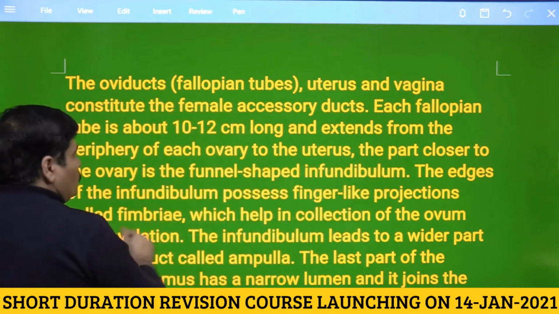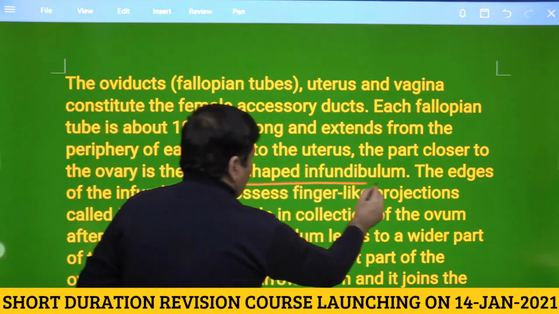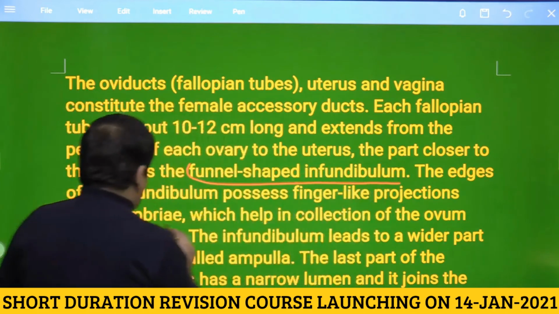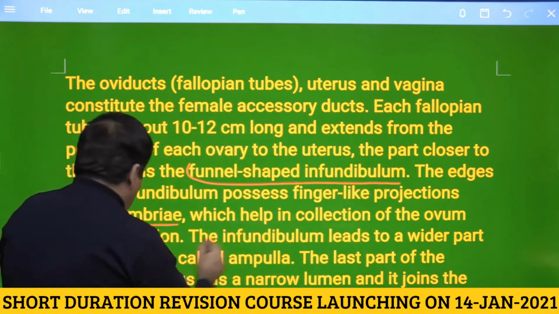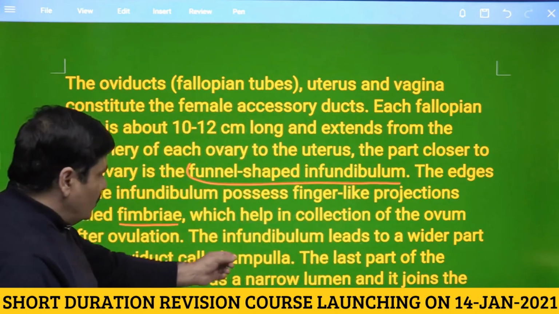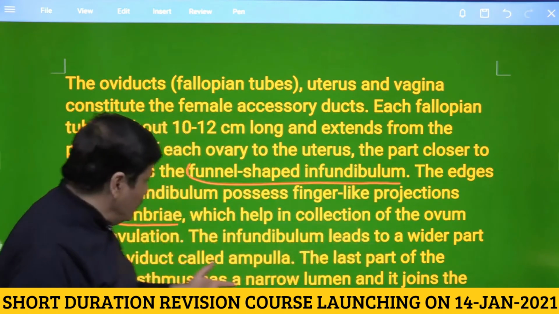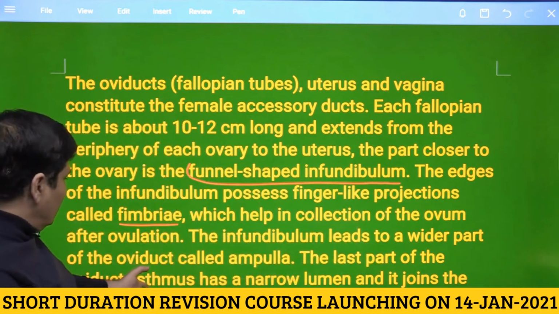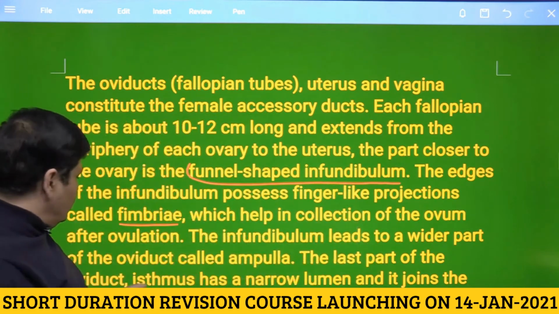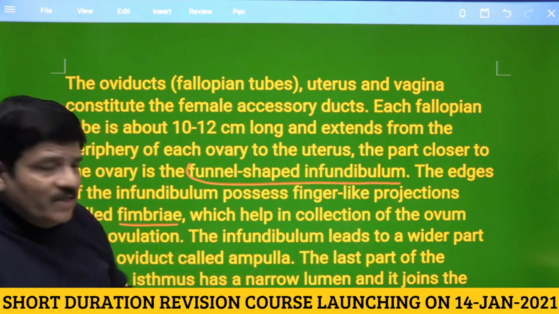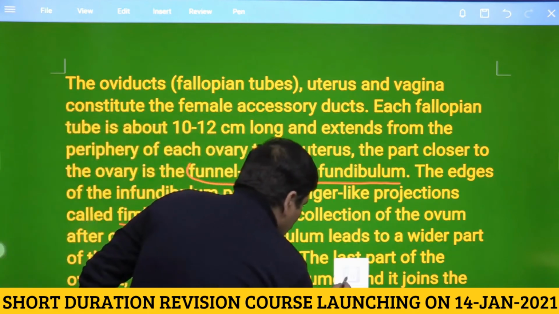The part closer to this is funnel shaped infundibulum, and we know that this has fimbriae which help in the collection of the ovum. The infundibulum leads to a wider part. We know that this would be ampulla, and then the last part is the isthmus, and isthmus opens into the uterus or joins the uterus. This is, I hope, absolutely clear.